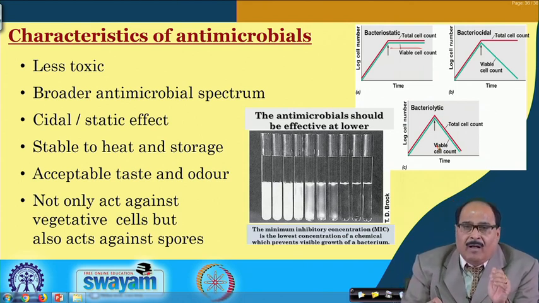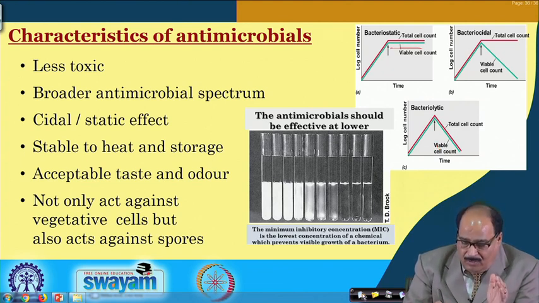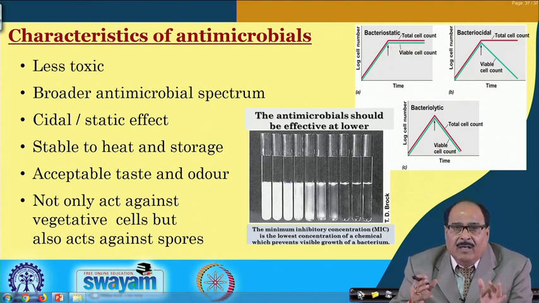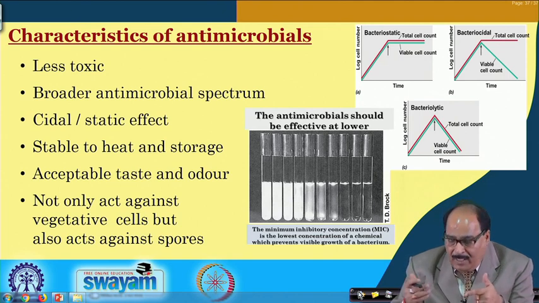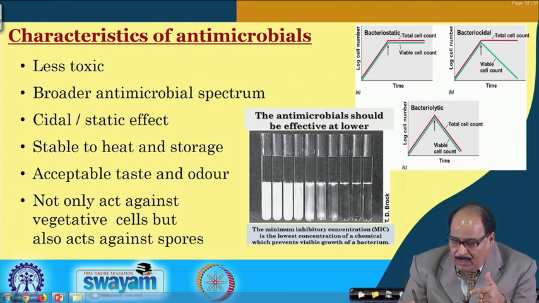So, these are some of the important characteristics which should be there in a chemical in order to qualify for being used as a food antimicrobial.